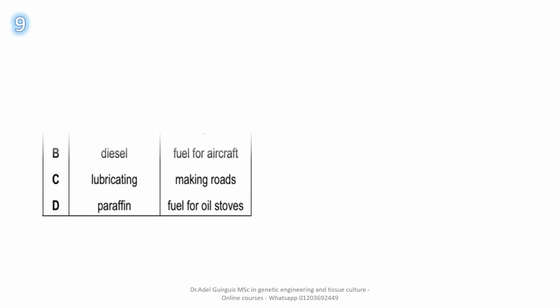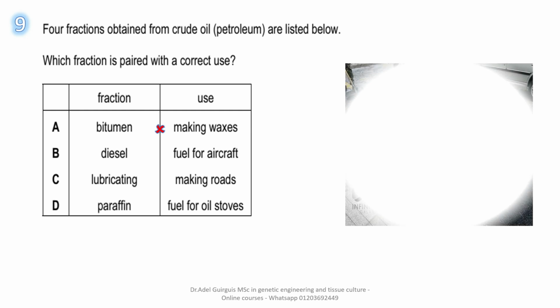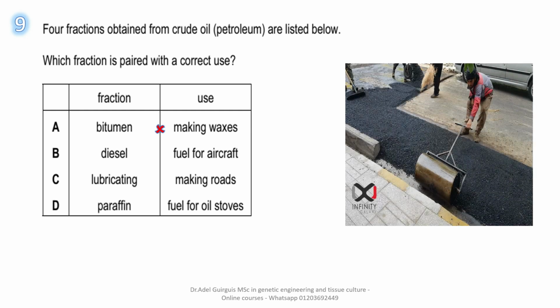Number 9. Four fractions obtained from crude oil, petroleum, are listed below. Which fraction is paired with a correct use? First fraction, bitumen. It's used for making waxes. Is it correct? No, wrong. Look, it is needed for road making and also roofing of surfaces, as an insulator for water.